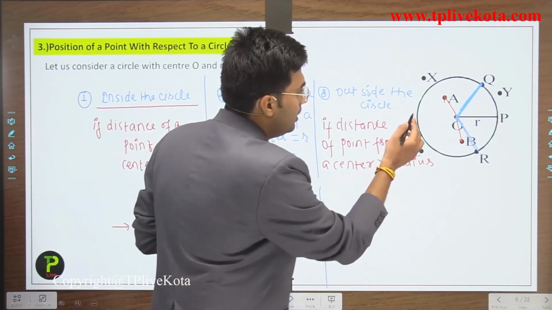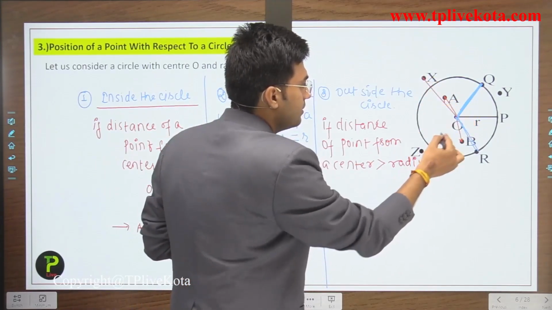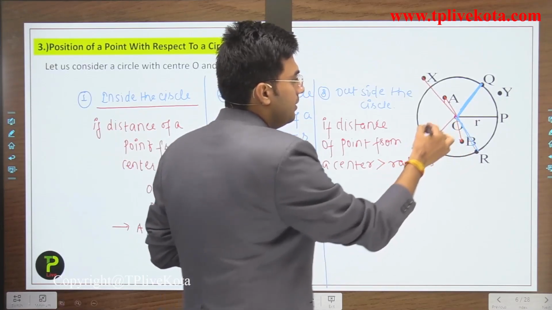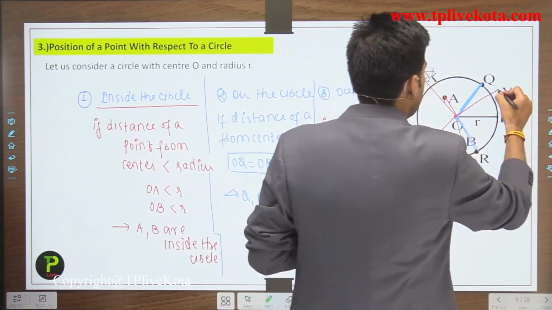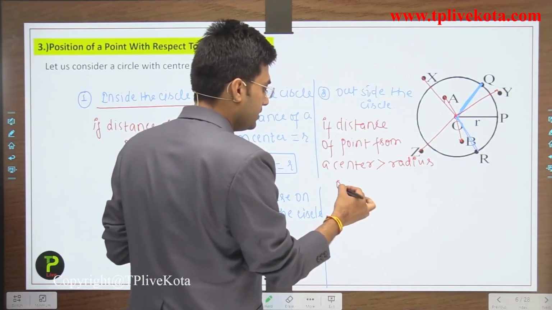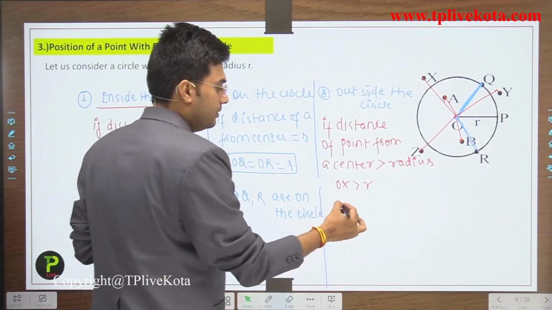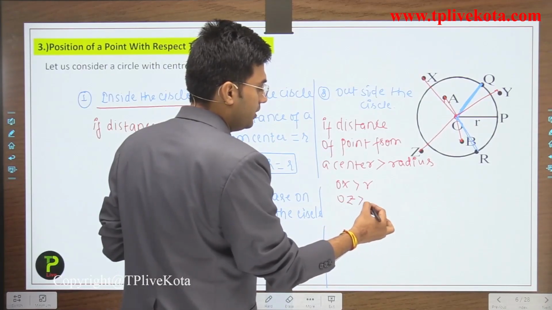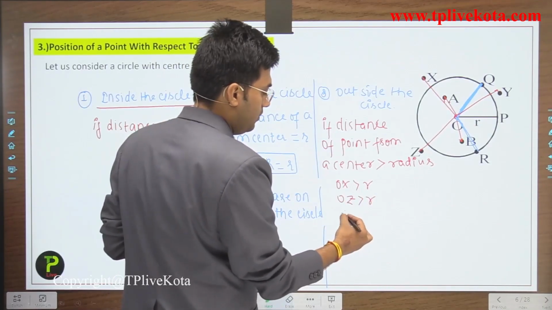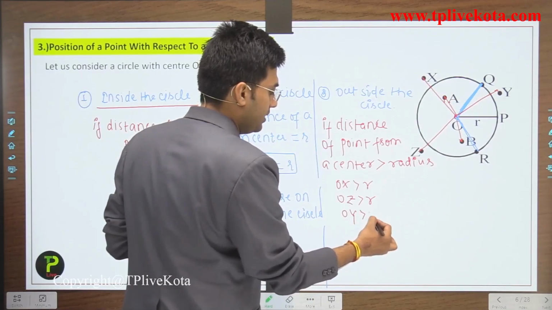Now here OX, OZ and OY: OX is greater than r, OZ is also greater than r, and OY is also greater than r.